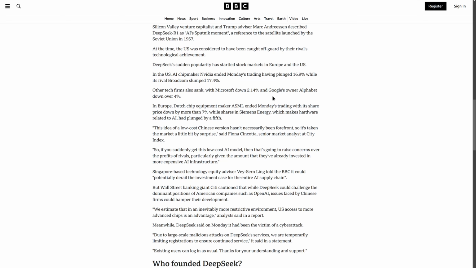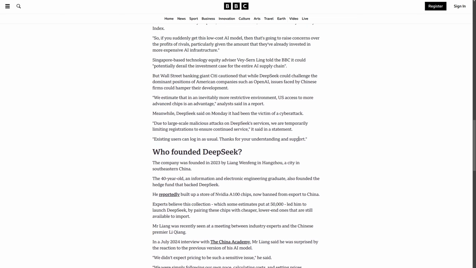Oh, and it's not just Nvidia and OpenAI that suffered. Microsoft, for example, their stocks went down by 2.14%. So did Alphabet, Google's parent company, by 4%. But that goes to show that if OpenAI wants to catch up, they're going to have to do better than this. Oh, and this article, by the way, was from the BBC, just so you know. And I'll put a link down in the description for it.